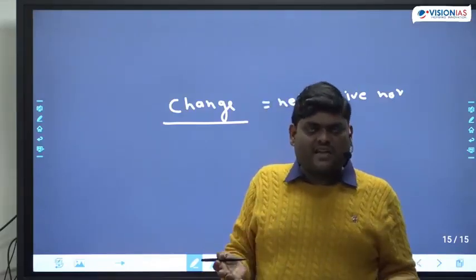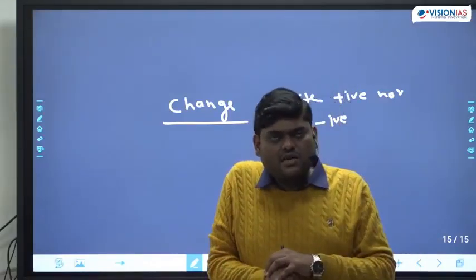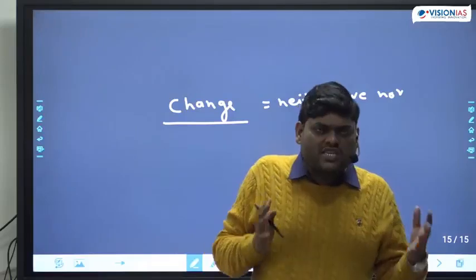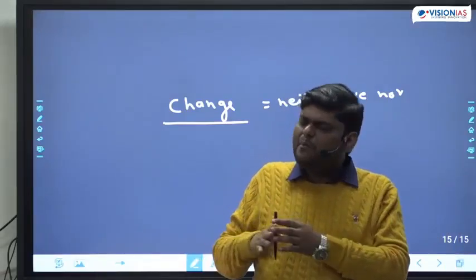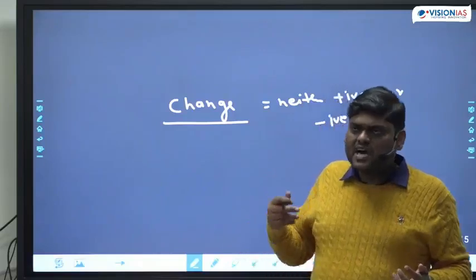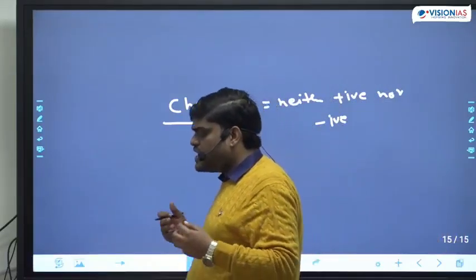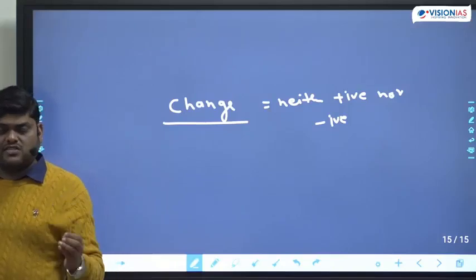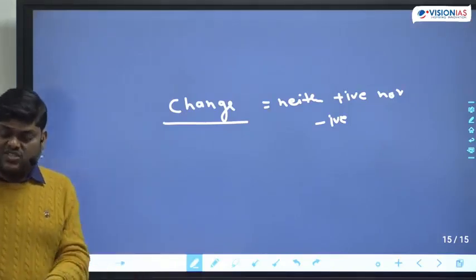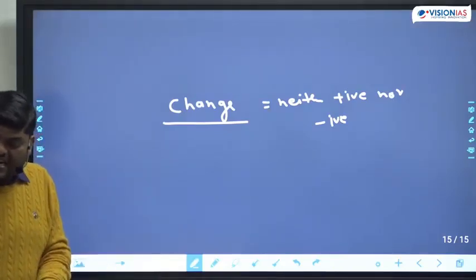Because of recession, my salary has changed. So a notion is coming, recession is there, that means change will be negative. But it can be anything. My salary has changed. Now you cannot say whether the salary has changed positively or negatively.